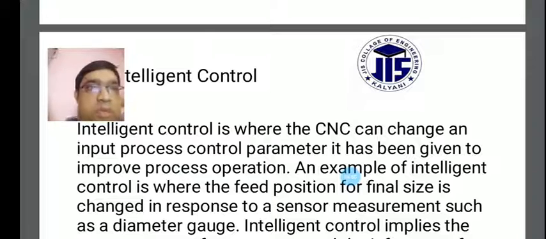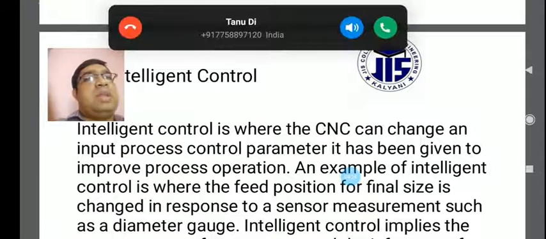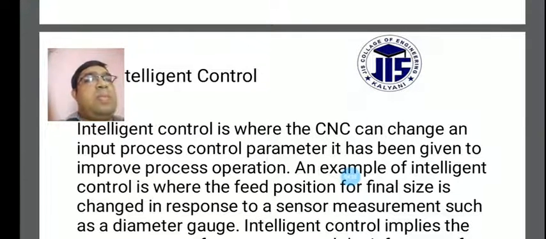An example of intelligent control is where the feed position is considered for the CNC. You give some feed, and the cutting speed will also vary.